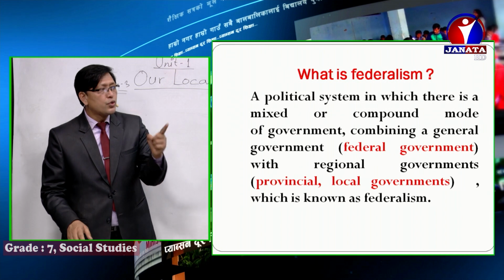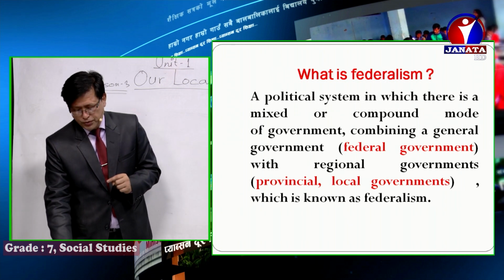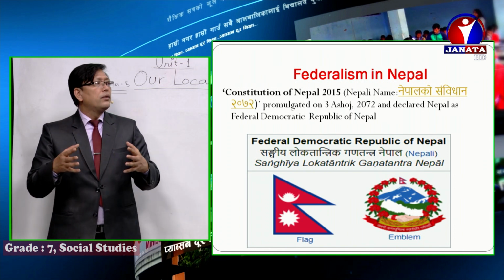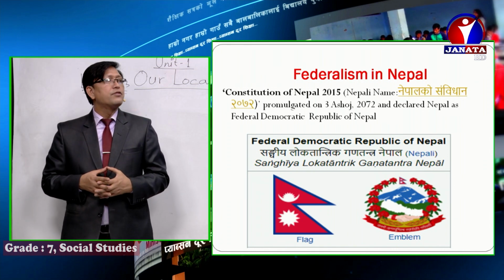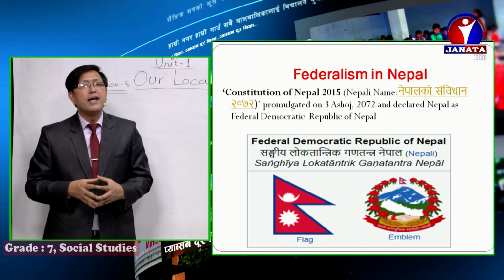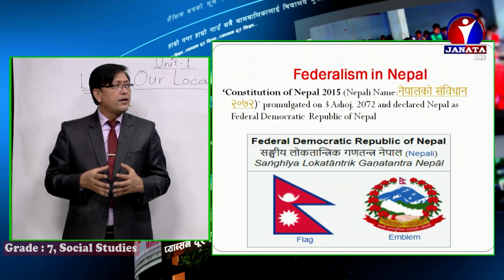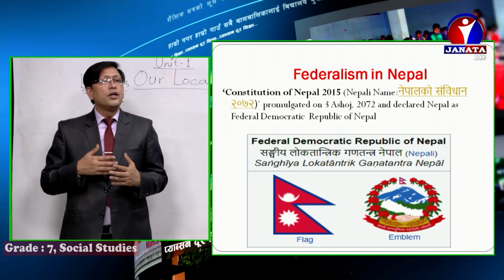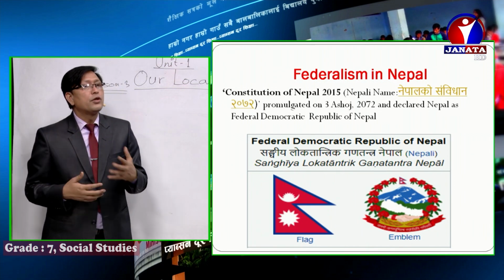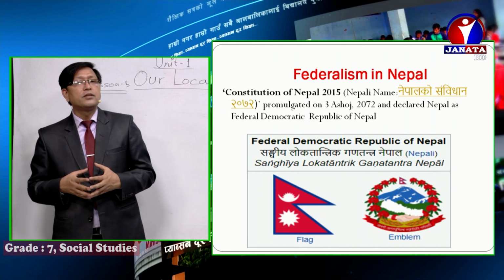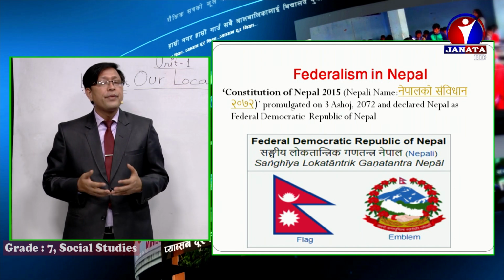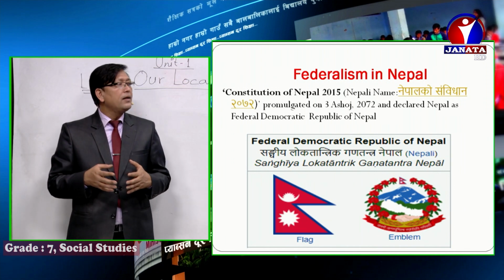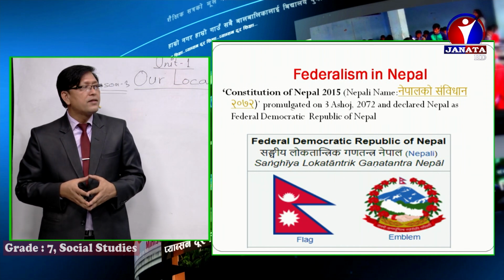Okay, let me show you another slide, boys and girls, my dear students. Look at the slide. Constitution of Nepal 2015, Nepal's constitution 2072, promulgated on 3 Asoj 2072. We all know the Constitution of Nepal 2015 was promulgated on Asoj 3, 2072, and it declared Nepal a federal democratic republic.